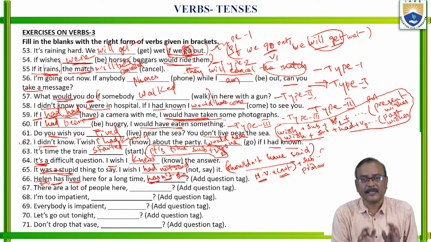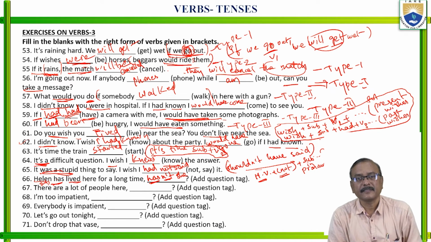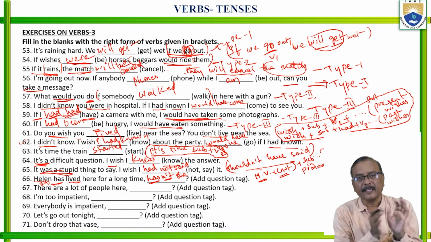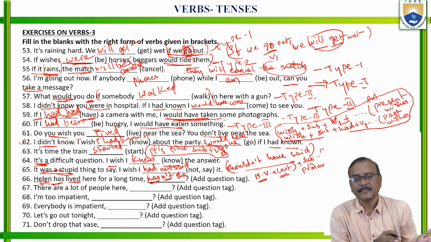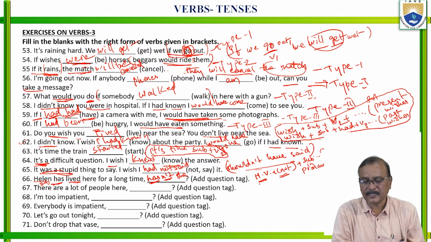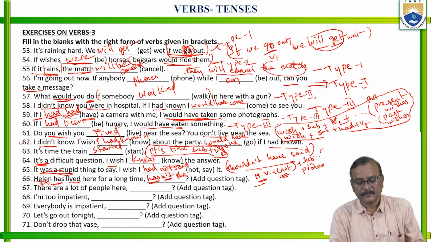Don't get much confused here. A question tag is the one which is made to confirm a statement that is given by us. If we give a positive statement, to confirm whether it is true or false, we make a negative question tag. If it is a negative statement, to confirm it, we make a positive question tag. And the structure of the question tag is helping verb and not for positive statements, then followed by subject in pronoun form. Clear now? Okay.